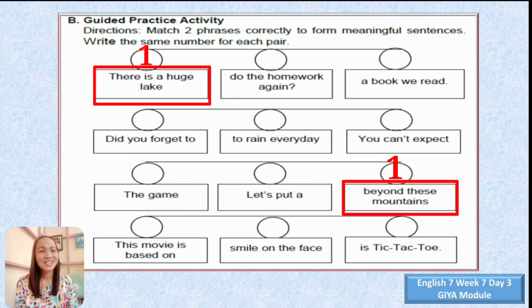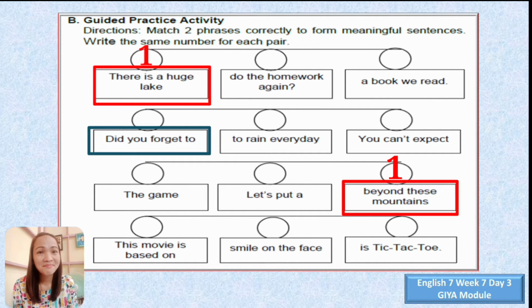All right, shall we have example number two? So let us try this phrase. Did you forget to? That is not complete. That is why it is an example of a phrase. Did you forget to, do the homework again.